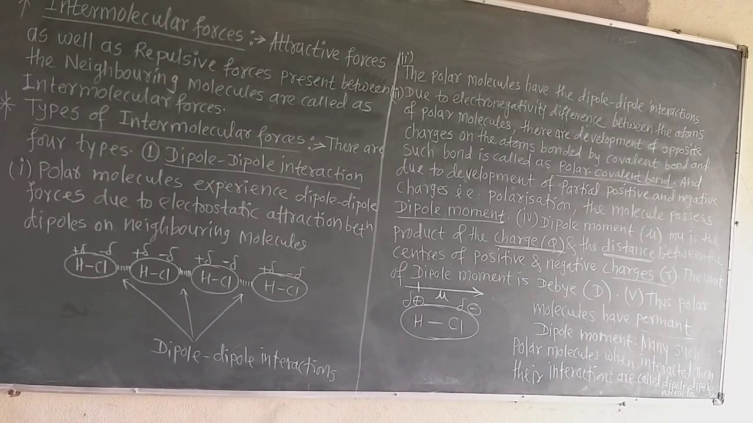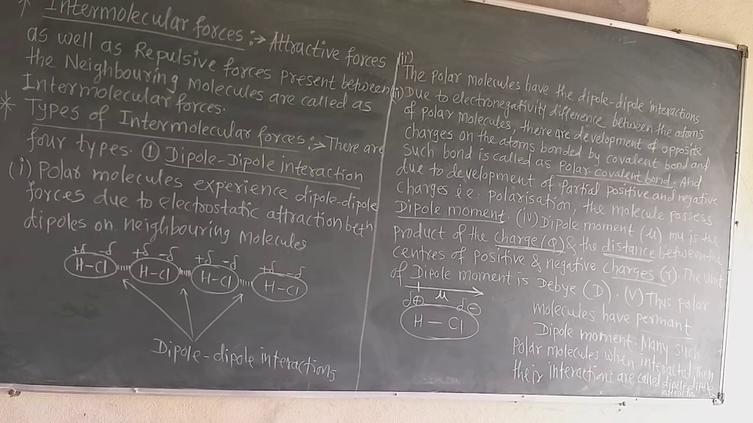What is meant by electronegativity? It is the power to attract the shared pair of electrons, the covalent bond's electrons, towards itself. It's called electronegativity. So the chlorine atom has great electronegativity, so it attracts this shared pair of electrons towards itself and acquires a partially negative charge.